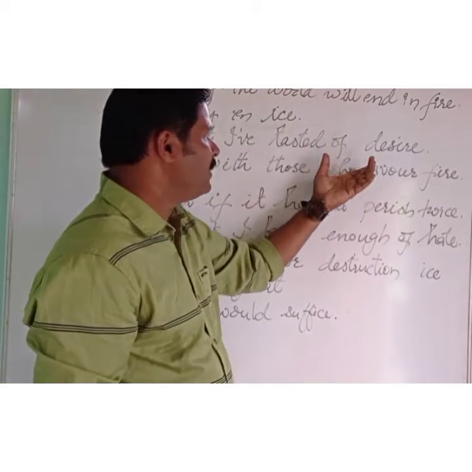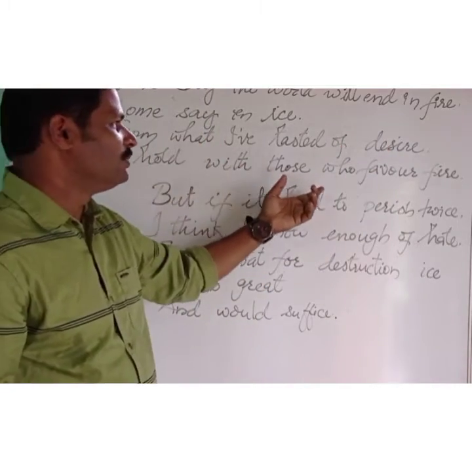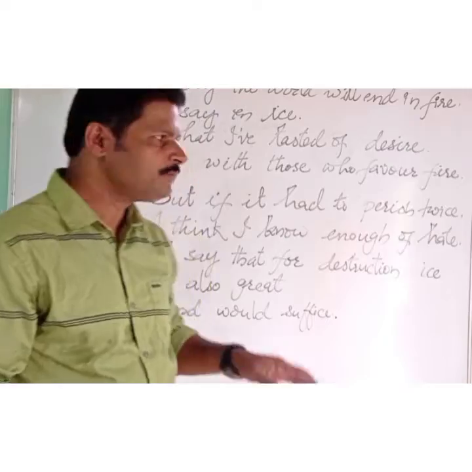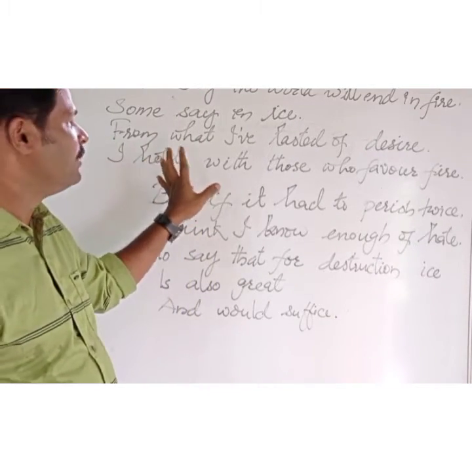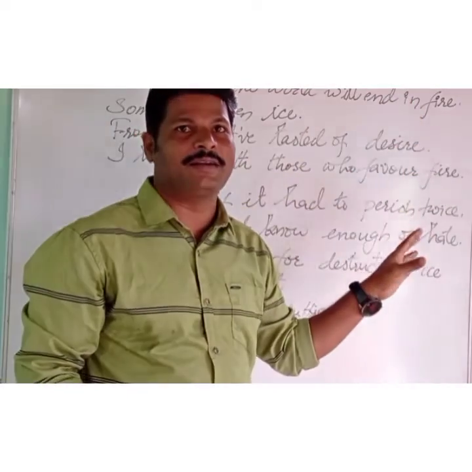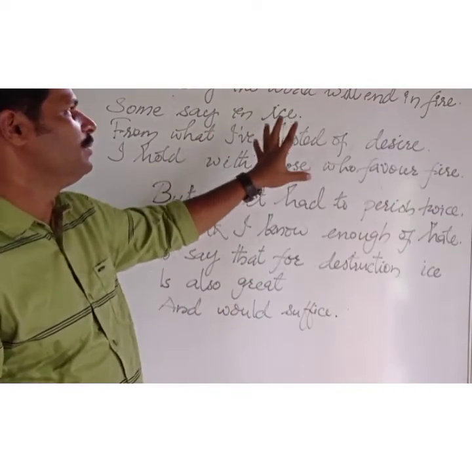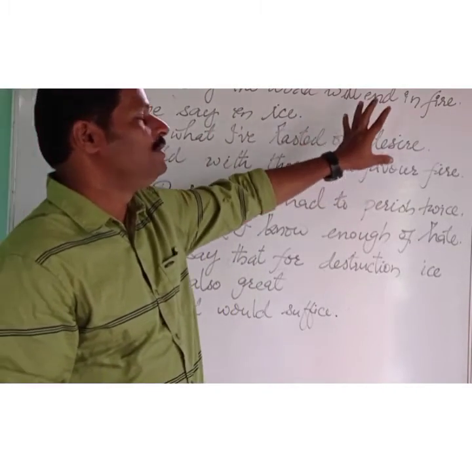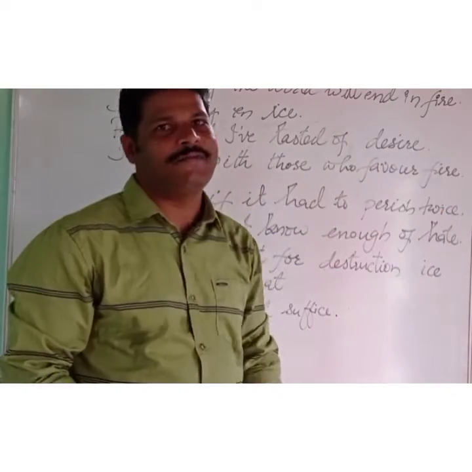So from my experience of desire, I hold with those who favor fire. So I join with the people who hold the view that fire is strong enough, fire can destroy the world. So I agree with the people who have this idea of desire. Oh, the world's end is surely by fire.